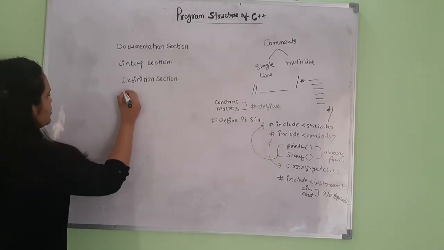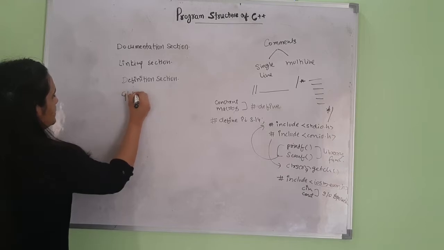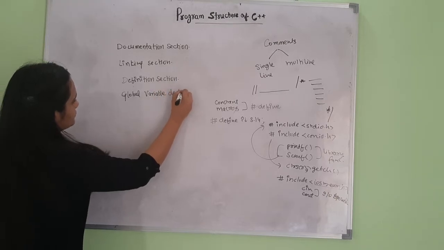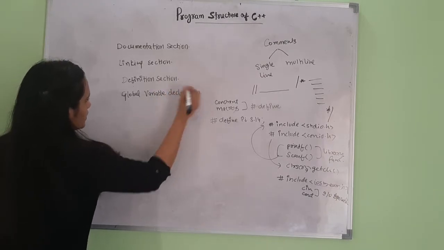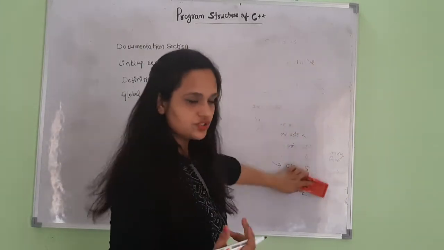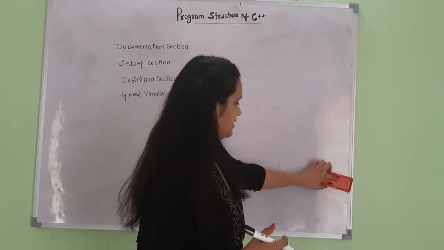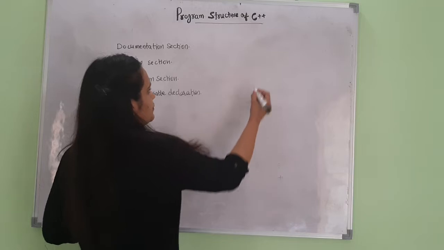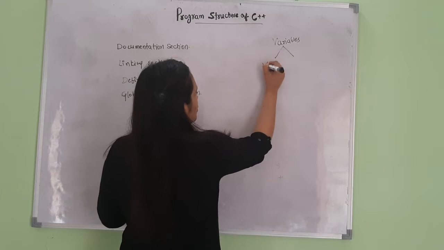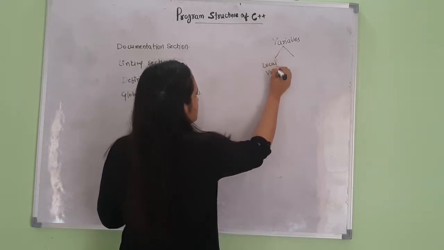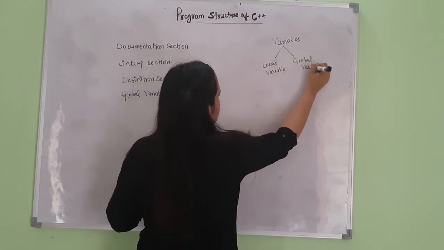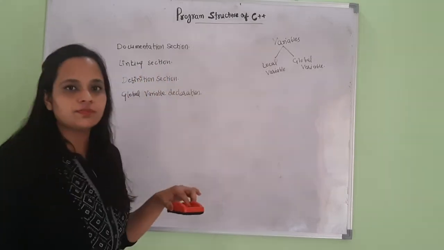Then coming to the next section, it is the global variable declaration. Variables means the values that keep on changing, and constants are the fixed values. We can have two types of variables in our program: local variable and global variable. Now let's understand the difference between the two.